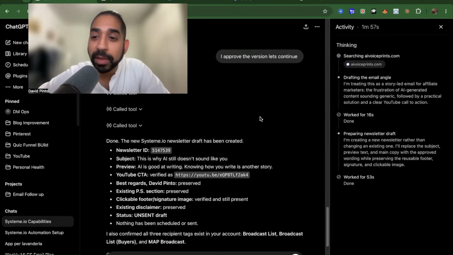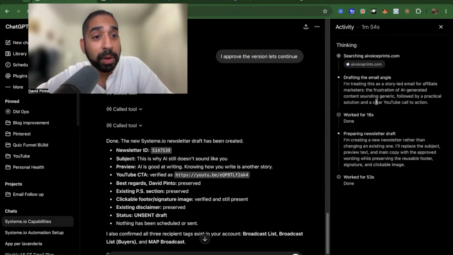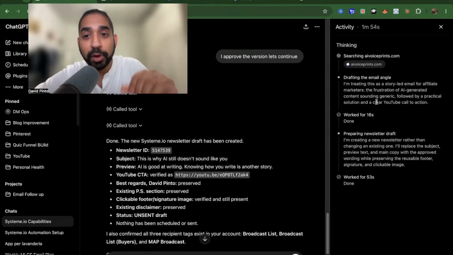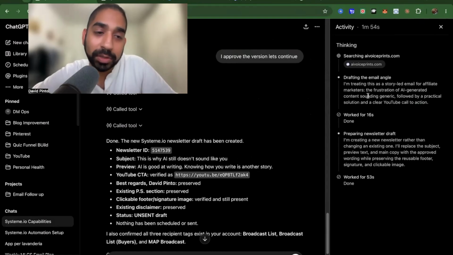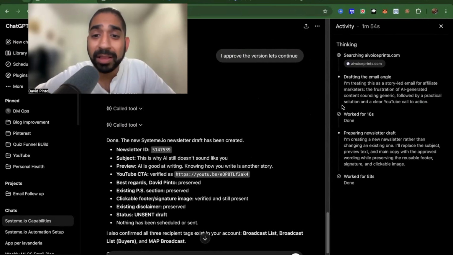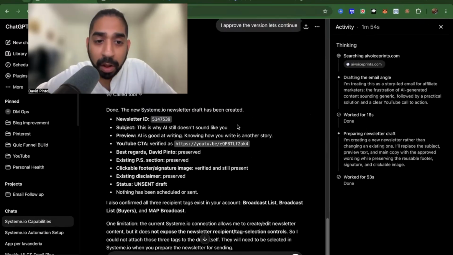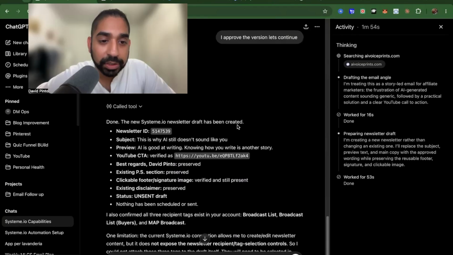I think it's pretty cool because you learn a lot from what the LLMs are doing and you'll be able to prompt better. So if you want to improve your output, these are the things that you do on a daily basis to improve your output. And the more you do it, the more it gets easier. All right, so you can see that it's done. It shows that it's done.